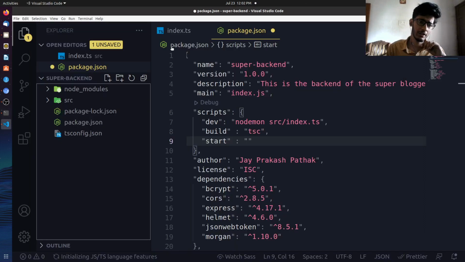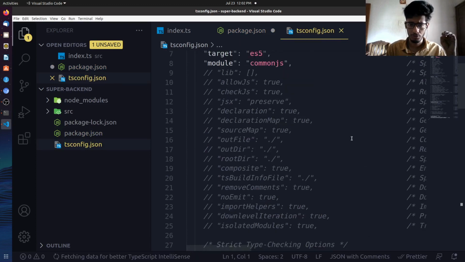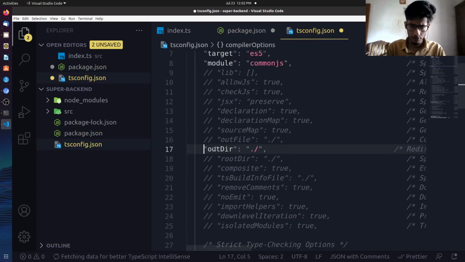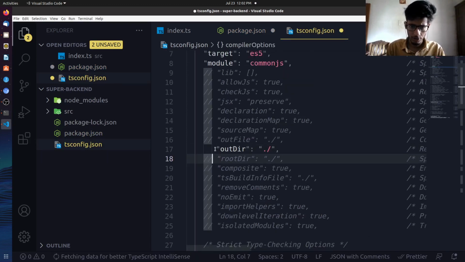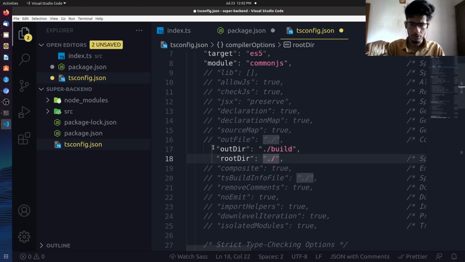Yeah, so this will basically create a tsconfig file in your project. It contains everything which you need. Basically we need only these two things: first is the output directory and the root directory, right? So we just need to configure these two things. The first is the output directory, right? So let's call it build. You can call it whatever you want, basically. So let's call it build, right? So this will be the build folder, and the root is src. This is the root directory we have, right? So yeah, that's it.